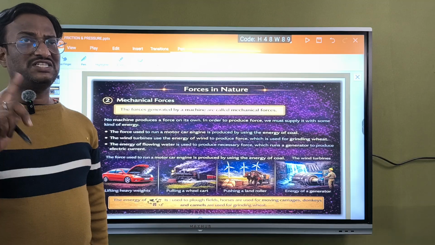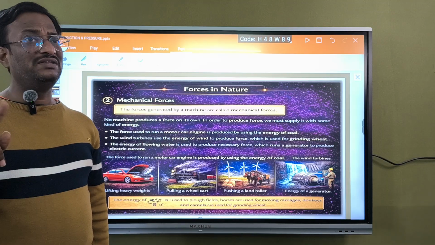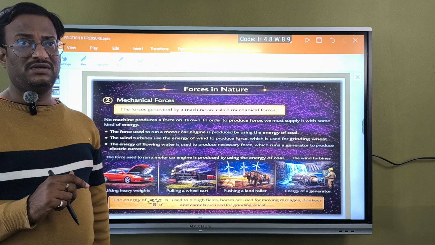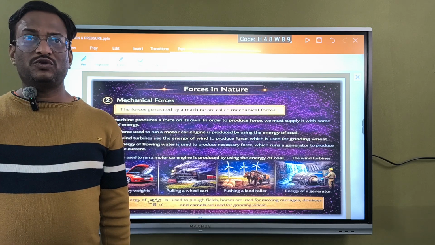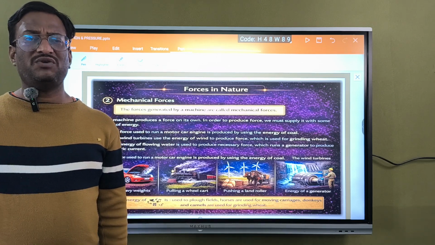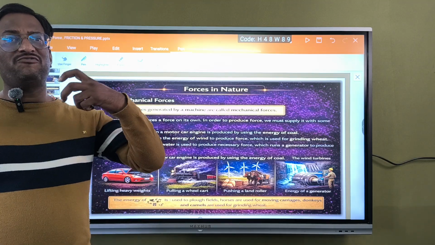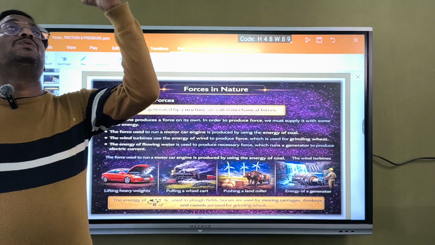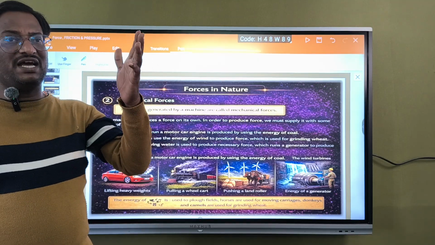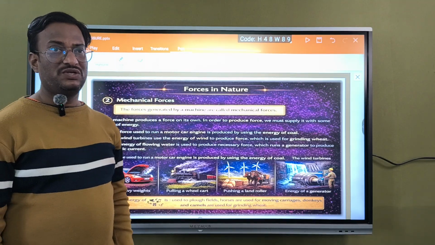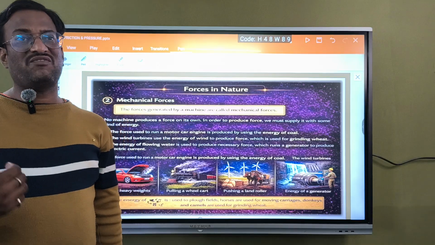Rotation of the fan is a mechanical force. We have to switch it on. So if you switch on, what happens? Electrical force gets generated, and the electrical force will give the force to the fan. That force gets converted into mechanical force. So some external energy is required.